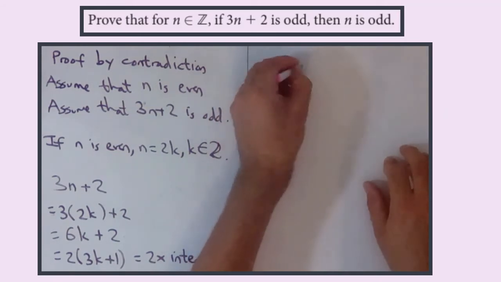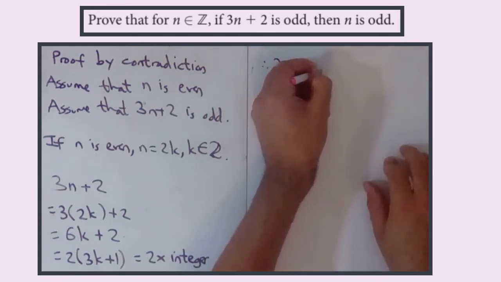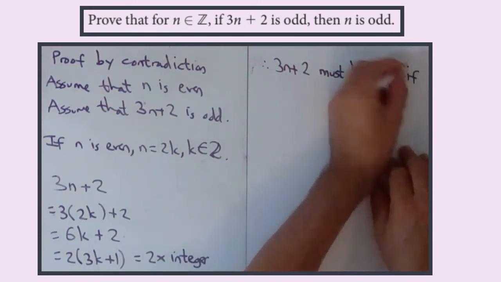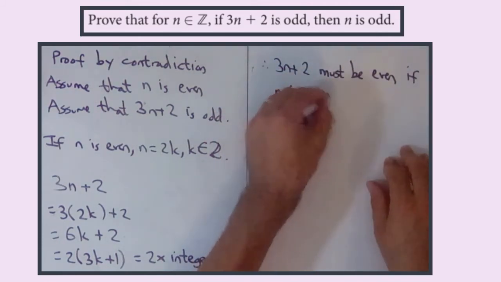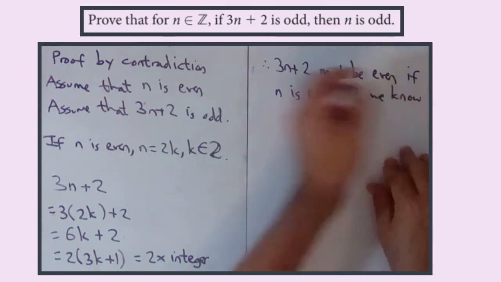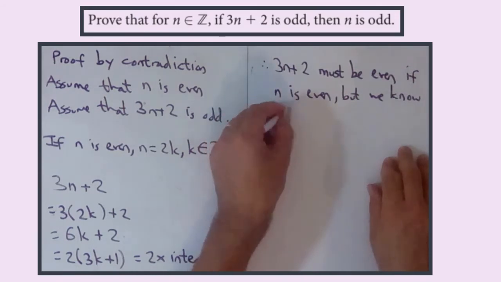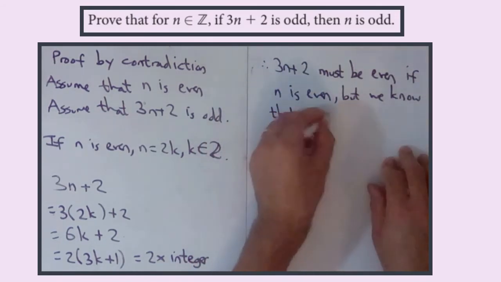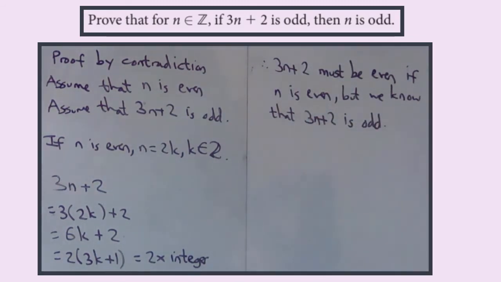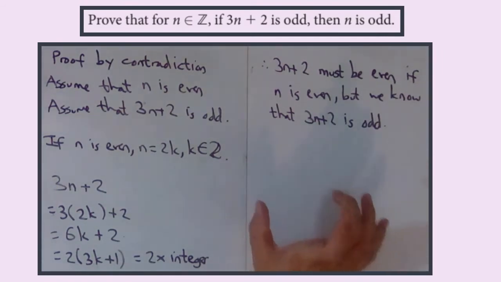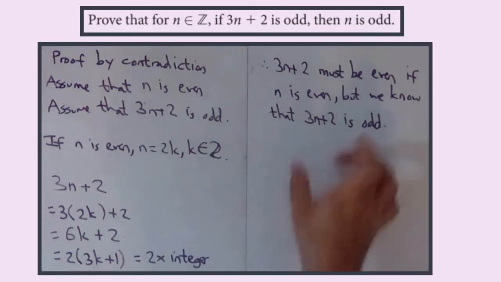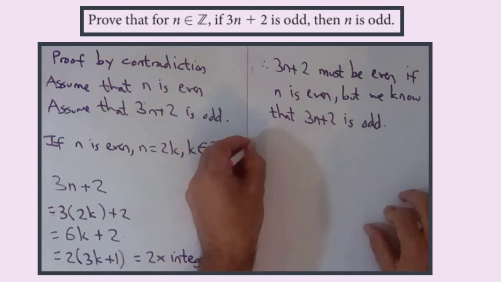So 3n plus 2 must be even if n is even, but we know that we know that 3n plus 2 is odd. Okay, so it sounds like a contradiction, because we know for sure that something is odd, but if this was the case, then this something that we know to be odd would be even. So we have a contradiction.